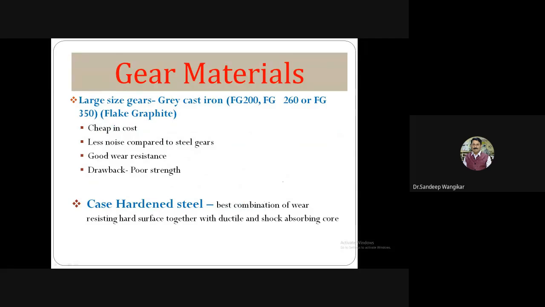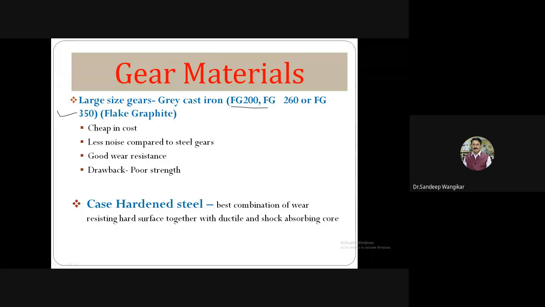Then, depending upon the size, if the size is very large, gray cast iron is preferred. For gray cast iron, there are grades FG200. FG stands for flake graphite: FG200, FG260, FG350. This 200, 260, 350 is the ultimate tensile strength in Newton per mm square. So 200 Newton per mm square. So these are the different gray cast iron gears.